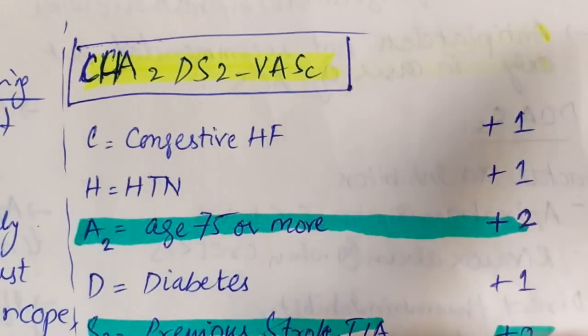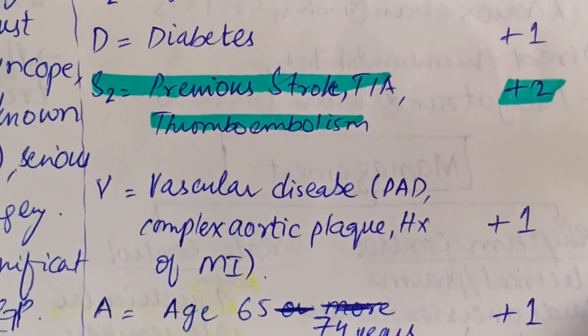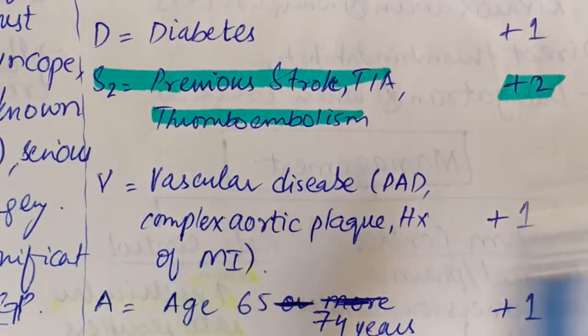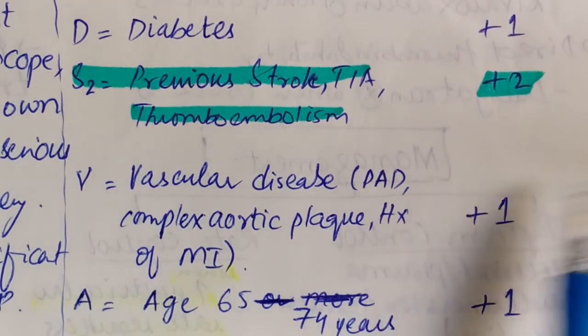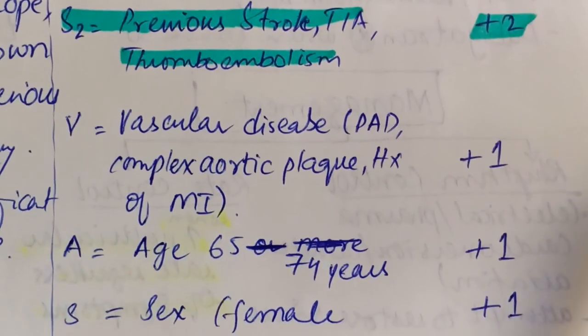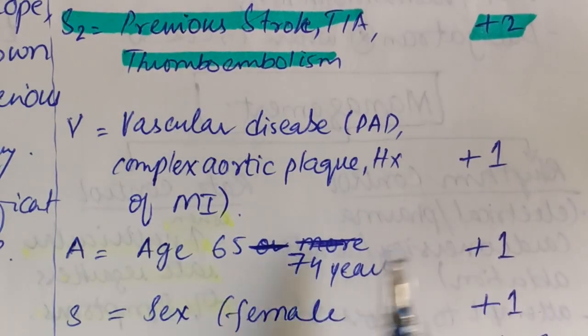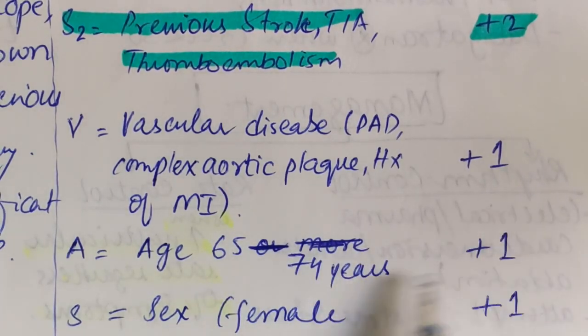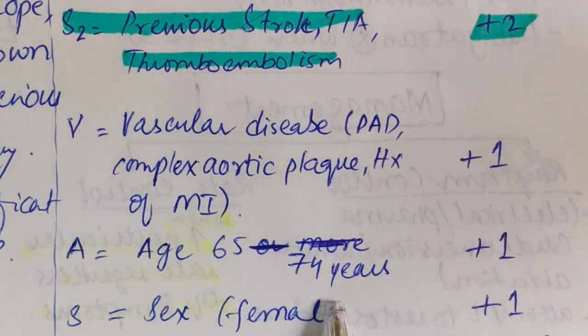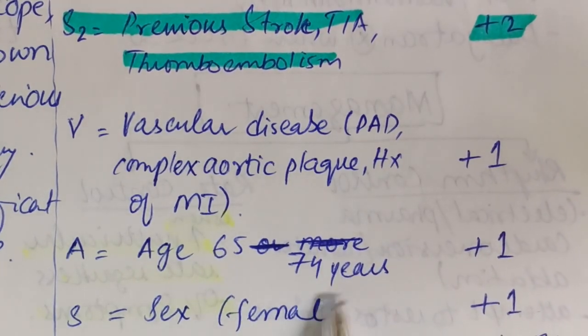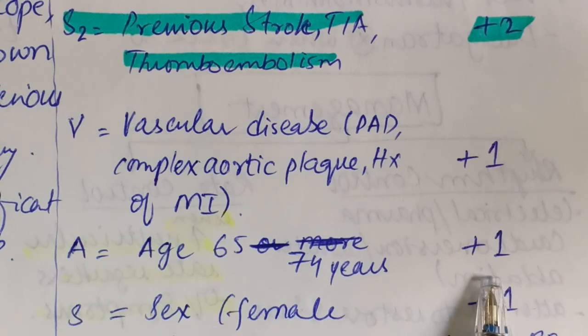Then we have V and A. For V, we have vascular disease, that is PAD, complex aortic plaque, or history of MI. That is also given a score of +1. Age 65 to 74 years is +1. If the patient is more than 75, that is +2. And if he is 65 to 74 years of age, he is given a score of +1.